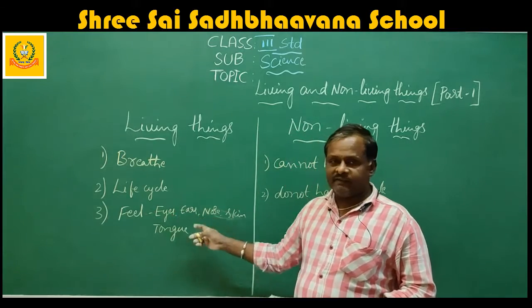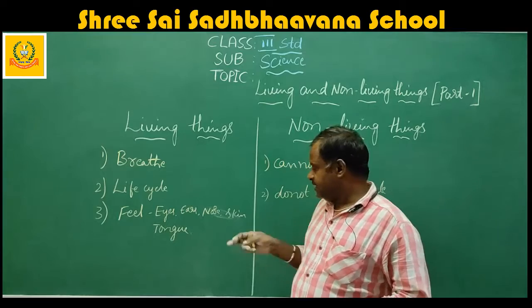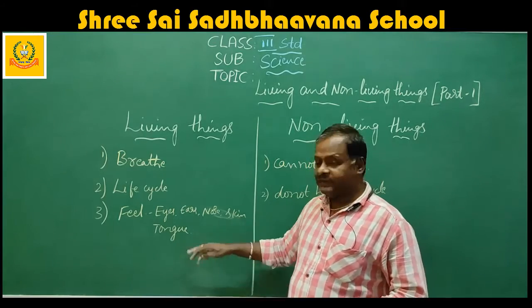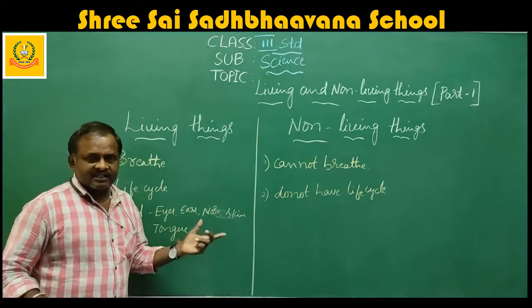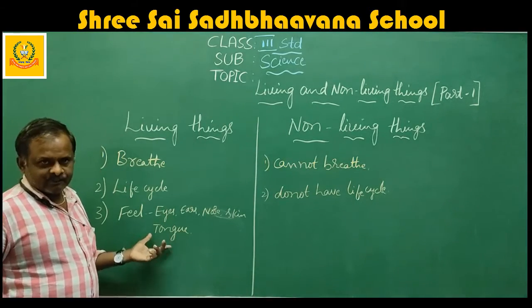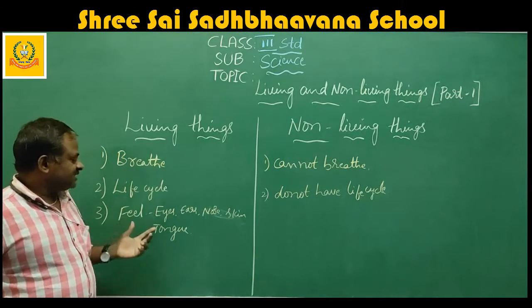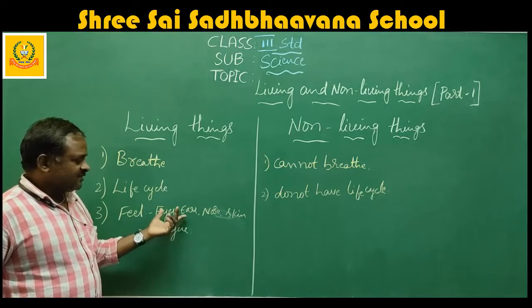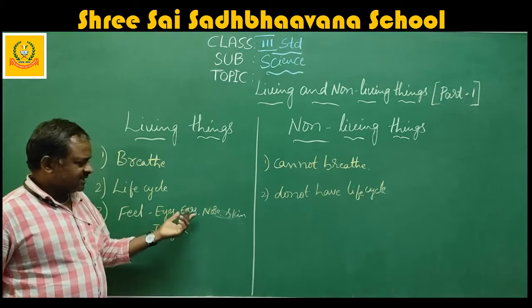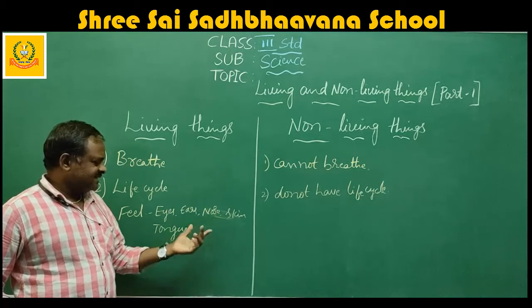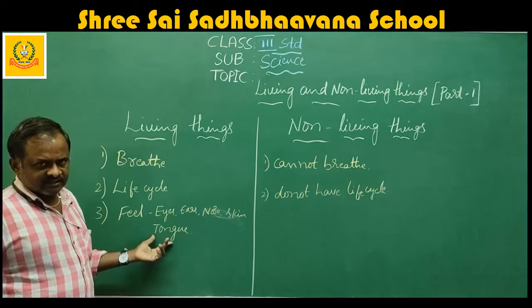I hope you are getting all this. You are watching everything, hearing, smelling with your nose, feeling hot or cold with your skin, and tasting with your tongue. So this concludes that living things feel, because we are living things. Living things feel by using the five sense organs. Which are the five sense organs? Eyes, ears, nose, skin, tongue. These are the five sense organs.